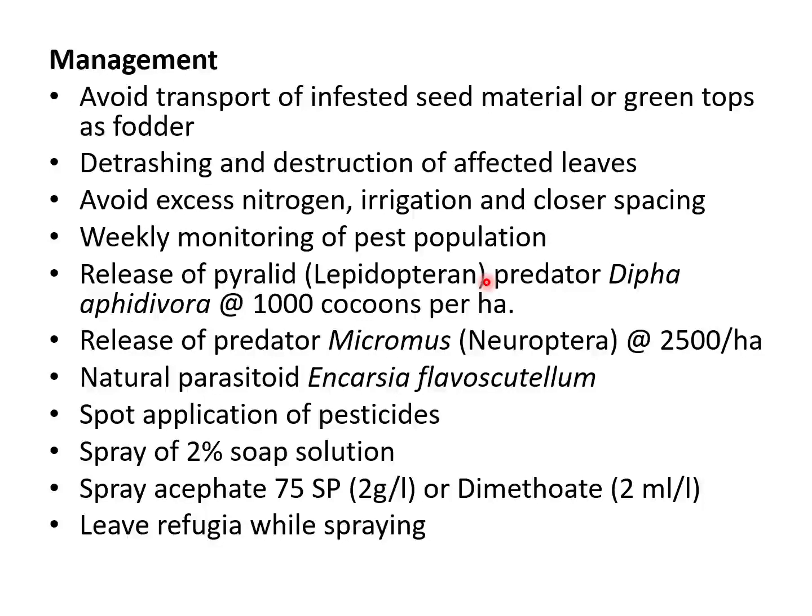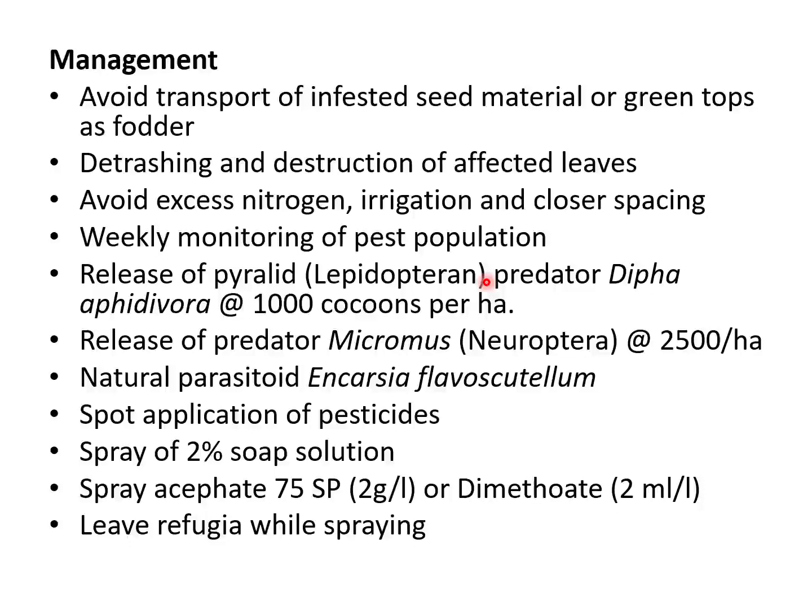But we have to do weekly monitoring so that the pests do not build up quickly. There are several successful biocontrol agents for the management of this pest. You have to remember these scientific names because they are extremely effective in managing woolly aphid all over the country. Among these, we have a very good Lepidopteran predator belonging to the family Pyralidae.